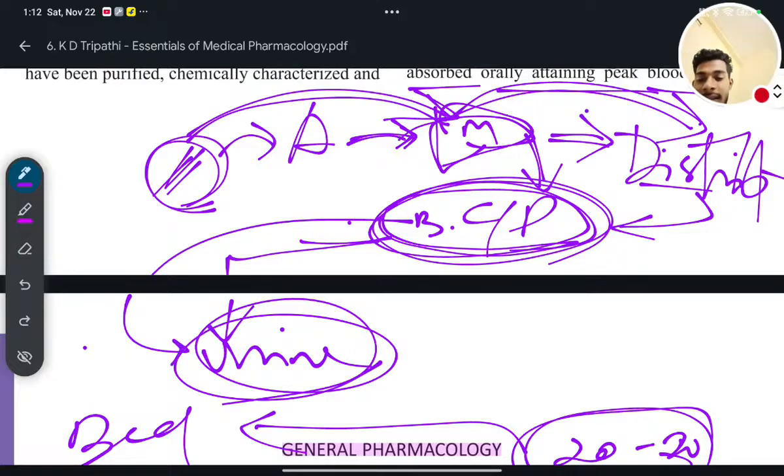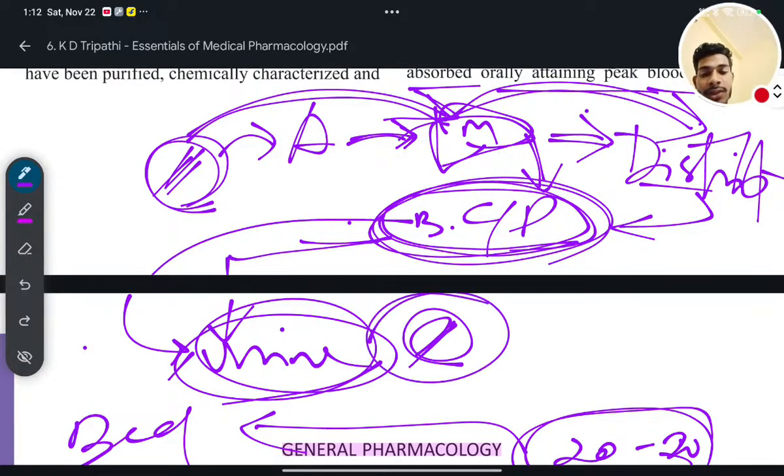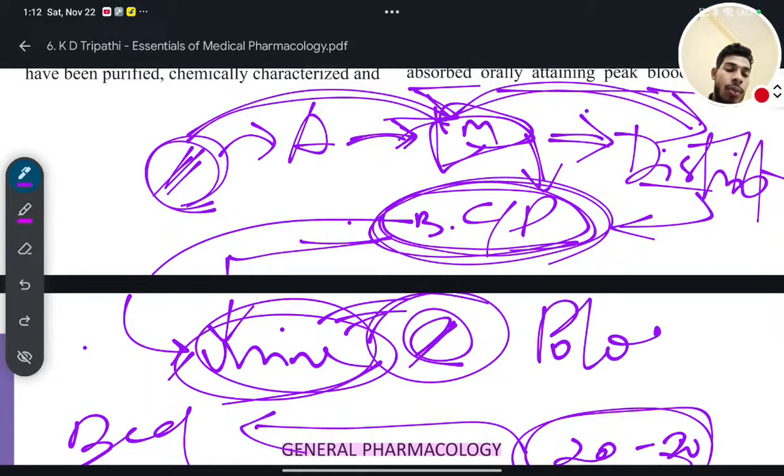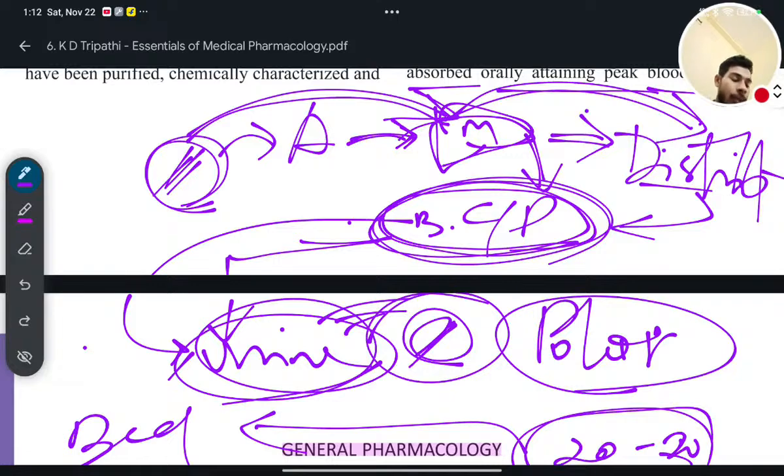What I'm telling is that this urine is water soluble. So for a substance to come out through the urine, this substance should also be water soluble or not? Yes, it should also be water soluble. Water soluble means polar, yes or no? Yes, water soluble means polar, because water is polar, and polar is soluble in polar, non-polar is soluble in non-polar. Like dissolves like, that is the universal statement.